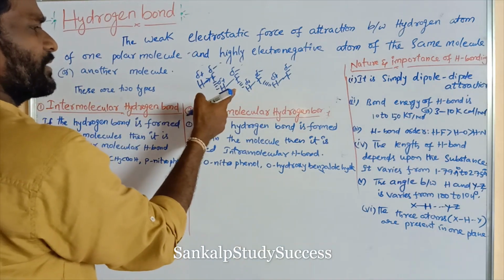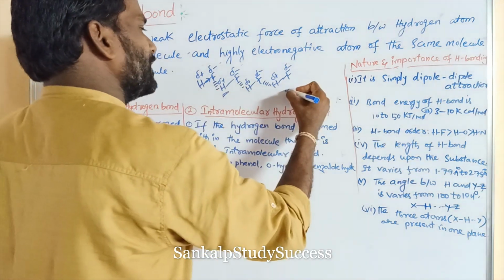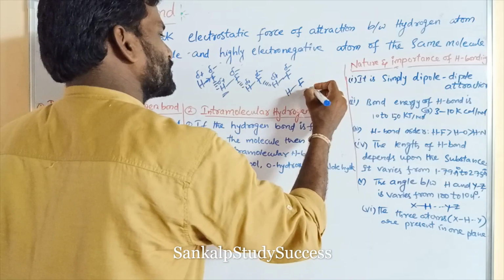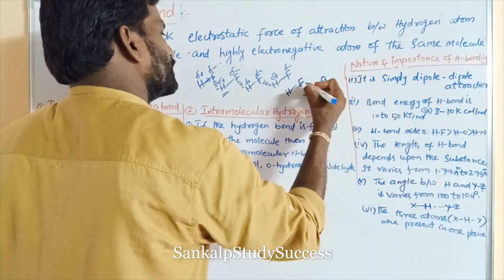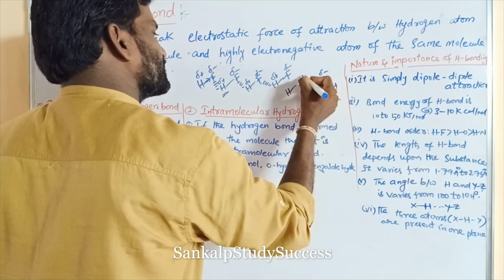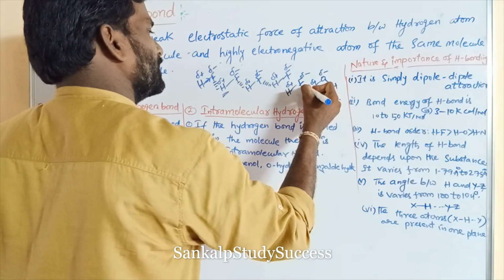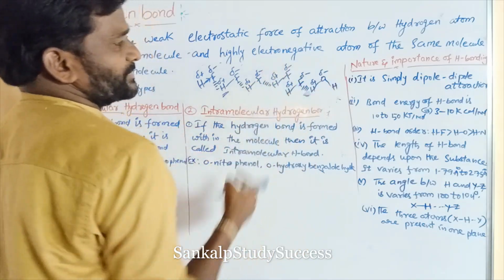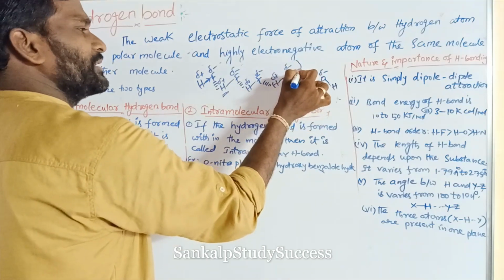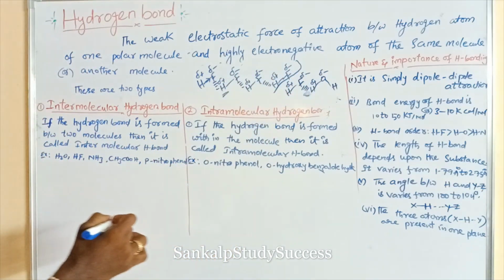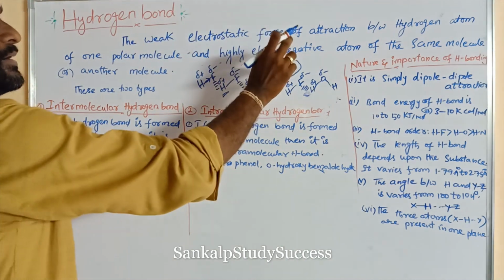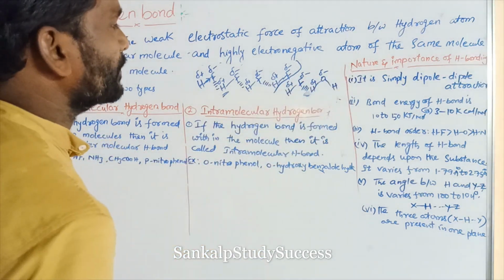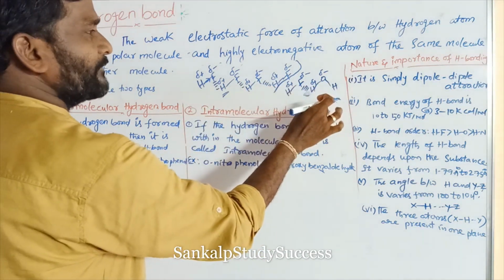HF, same molecule. Suppose we can take another molecule like HF and water, HOH. So this is delta minus, this is delta plus, this is delta minus, this is delta plus. So here the weak electrostatic force of attraction between F minus and H plus. So that is the hydrogen bond. So here the hydrogen bond is formed between hydrogen and a highly electronegative atom of the same molecule or a different molecule. These are same molecules, these are different molecules.